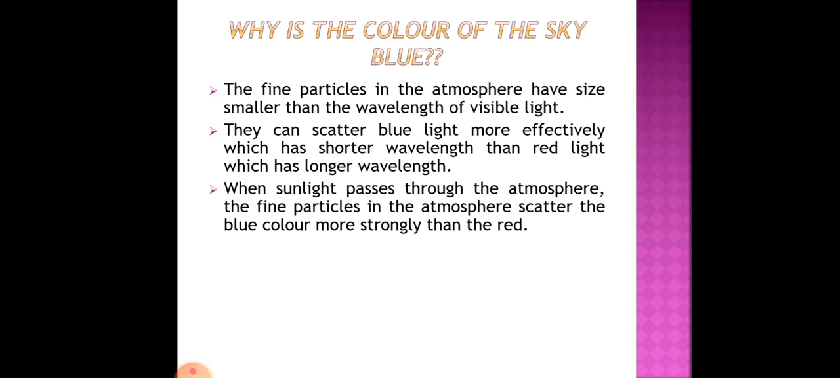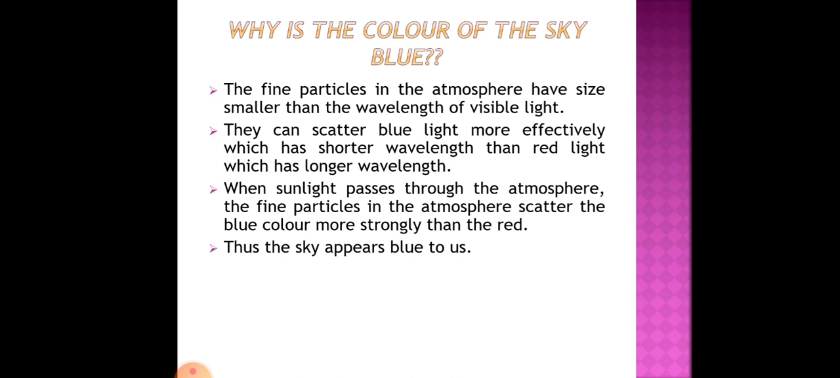So when sunlight passes through the atmosphere, the fine particles in the atmosphere scatter blue color more, because the particles present in the atmosphere are very small. For that reason, these particles scatter blue light mostly. So for this reason, the sky appears blue to us.